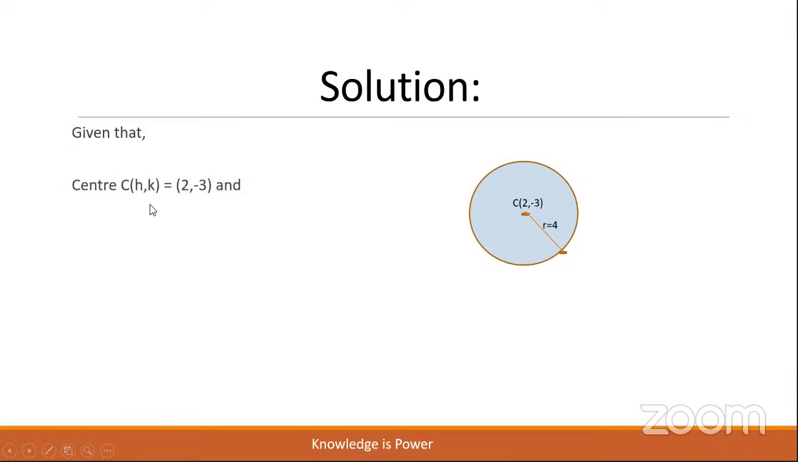First, let us write what is given. In the solution, first we have to write what is given in the question. Read the data and first write the given values. Center C(h, k) is equal to (2, -3) and radius r is equal to 4.